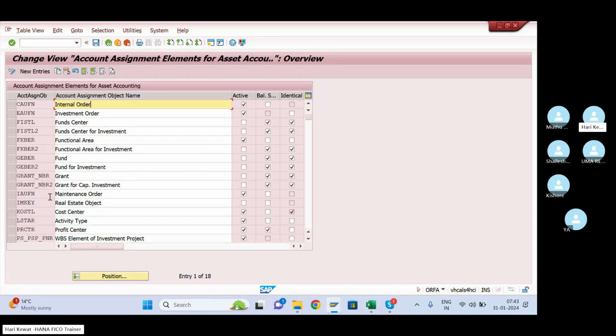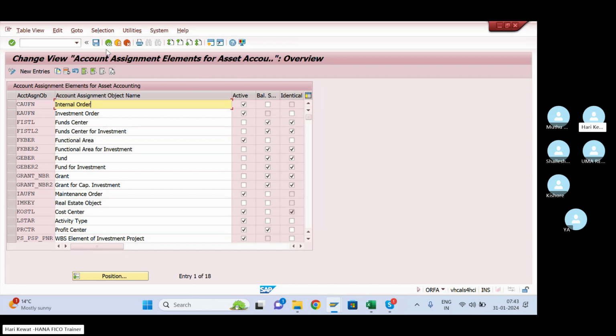But as of now we are following only profit center, right? That is the reason I activated the profit center. Profit center is mandatory for me, because I have activated the document splitting at the profit center level. Okay, fine, right?